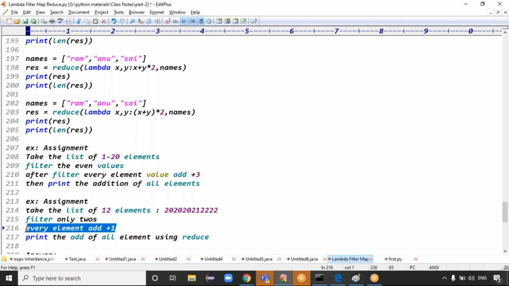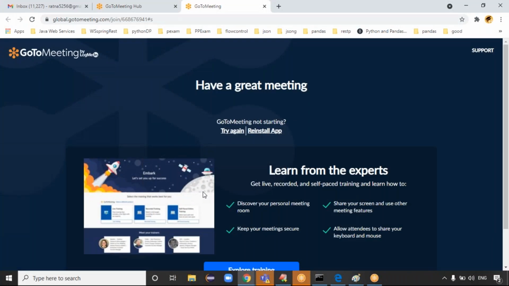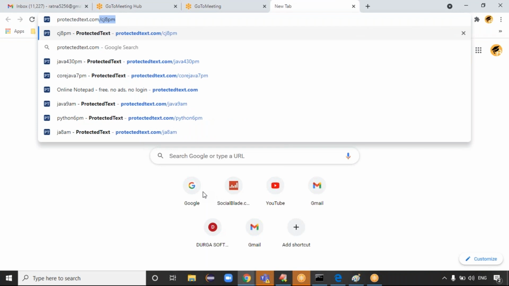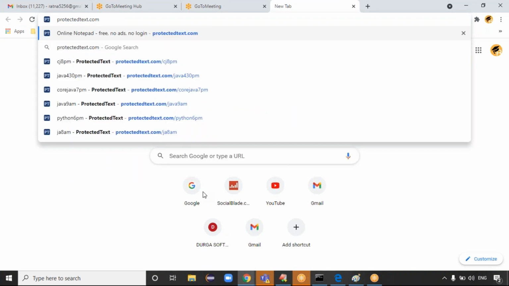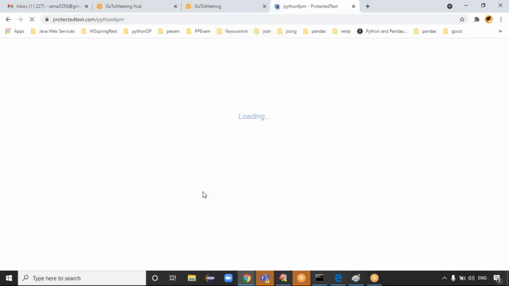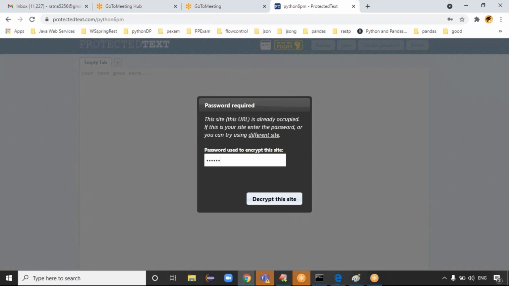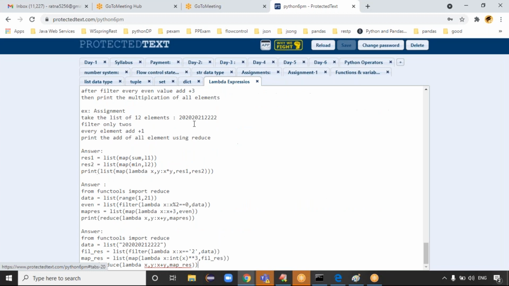Guys, are you clear about the last two? Total three assignments were given today, guys. Try to complete the three assignments. Today's assignments are a bit important because we'll get clarity about the coding we did in the last class and today's class. Any questions, please? That's all we did with filters and mappers. Last class we did lambda expressions and filter. Today we did the reducer, right? That's all we did on this topic, guys.